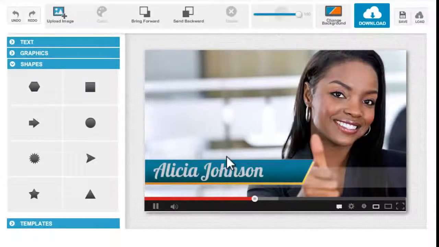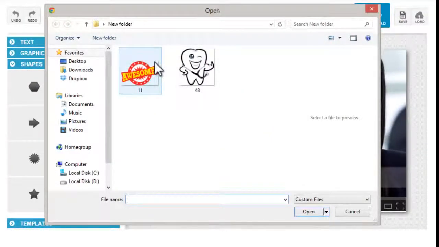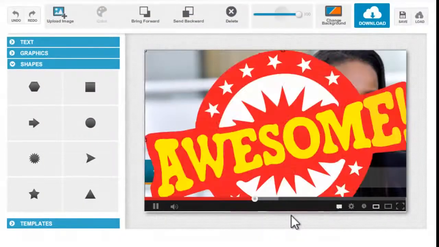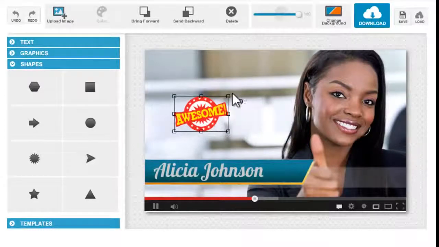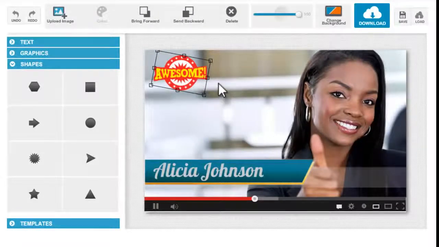Another way that you could add stuff to your canvas is by clicking this upload image option on the top pane. And then, of course, you can choose the file from your drive and hit open, and it's going to upload. Now I have a very big image, so what I'm going to do is to resize that using this toggle button. And I'm also going to rotate that using this rotate toggle button that I have and put it here.